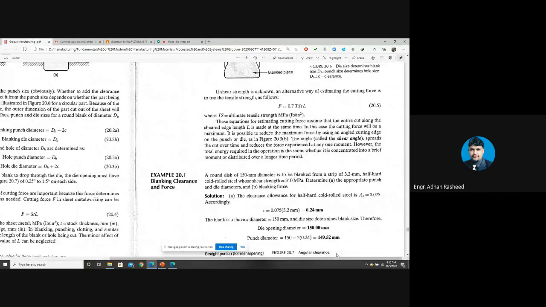You can see that C is equal to 0.075 into 3.2 millimeter. The blank is to have diameter 150 millimeter, so the die size determines the blank size. Therefore, this 150 millimeter will be equal to dB, the die opening diameter. The punch diameter will be 150 minus 2 times C, so that will be 149.4.